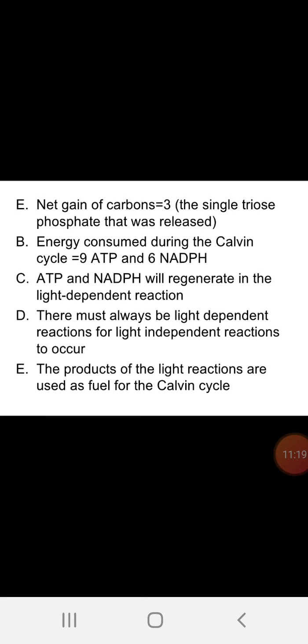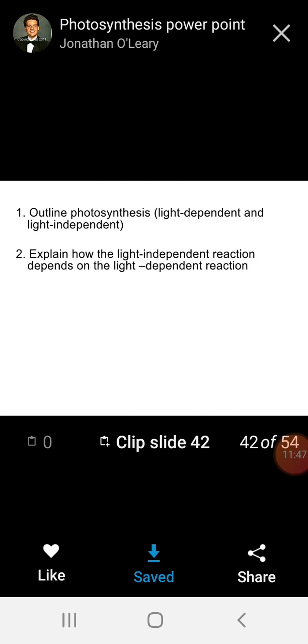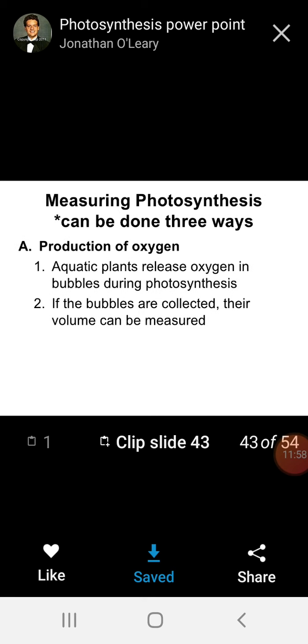3 phosphates, 3 ATP are generated. Energy consumed during the Calvin cycle is 9 ATP and 6 NADPH. ATP and NADPH will be regenerated in the light dependent reaction. There must always be light dependent reactions for light independent reactions to occur. The products of the light reactions are used as fuel for the Calvin cycle. The outline of photosynthesis: light independent and light dependent. There are two, the light reaction and the dark reaction. Okay, thank you.